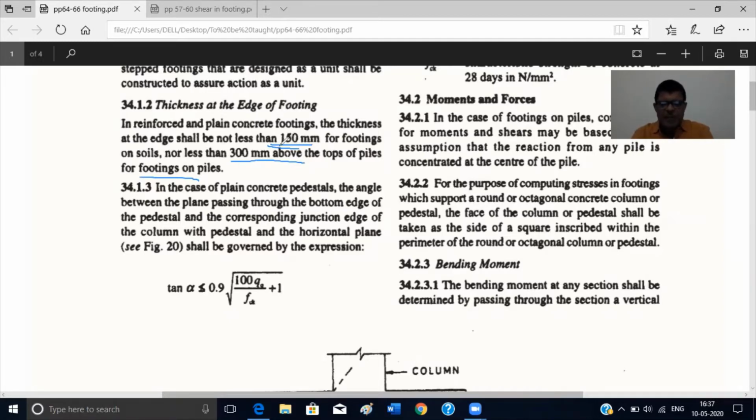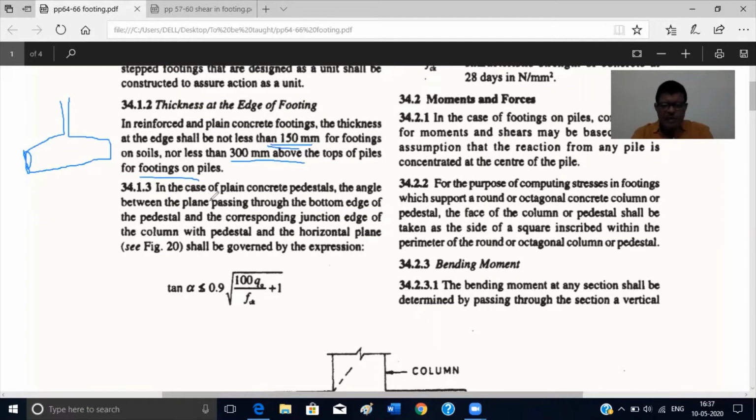So it is minimum. If you see how this footing goes, you find sometimes the trapezoidal shape like this. The footing goes like this. So this value should be minimum 150. You can take more, there is no issue, but it should be minimum 150 millimeter.